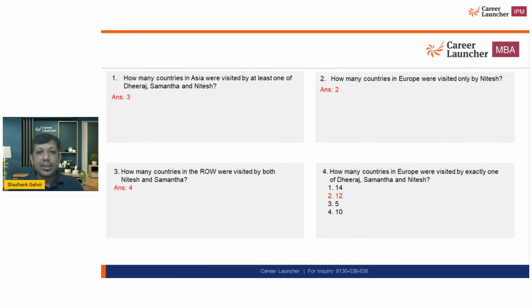Now let's see, did we get the answers right? 3, 2, 4, 12, and this is how we should approach any set of Venn diagram.